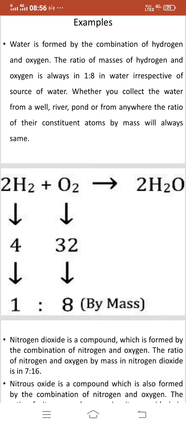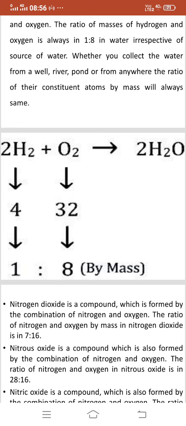So you can see in this particular slide, 2H2 plus O2 gives 2H2O. So mass of hydrogen is 4, mass of oxygen is 32 and the ratio is 1:8 by mass.